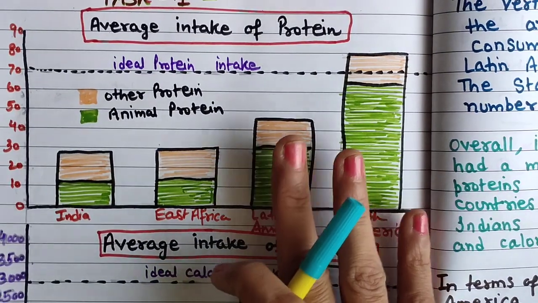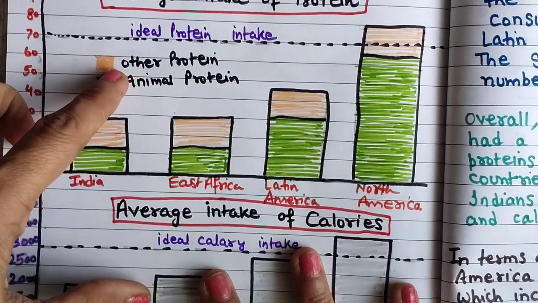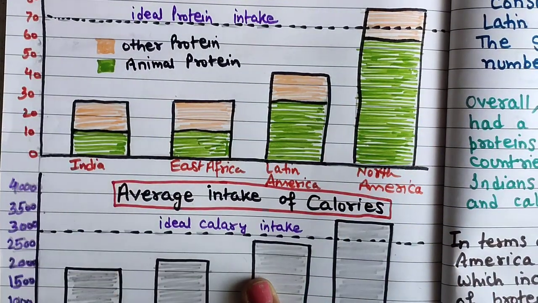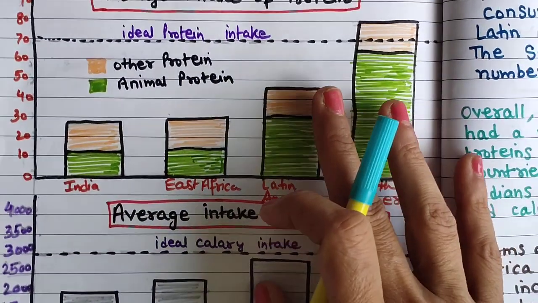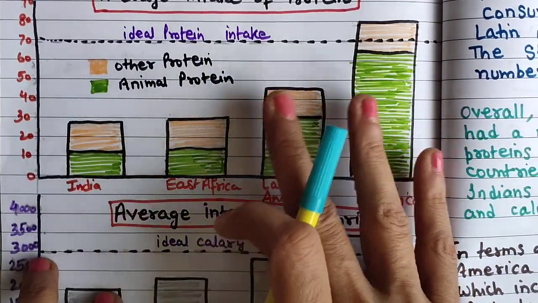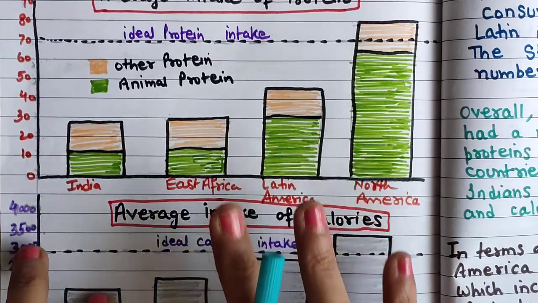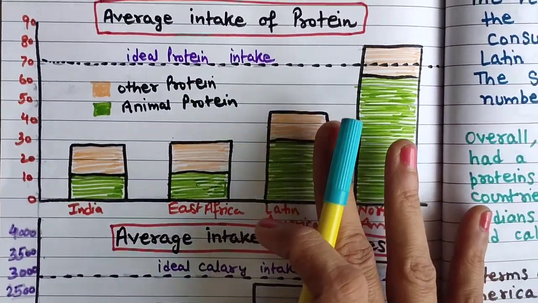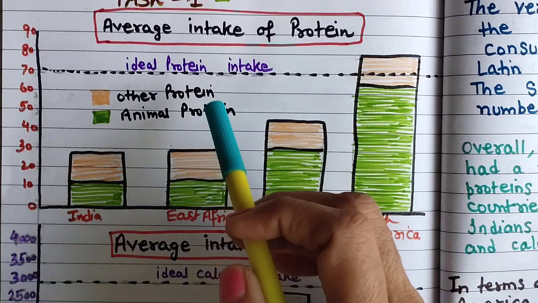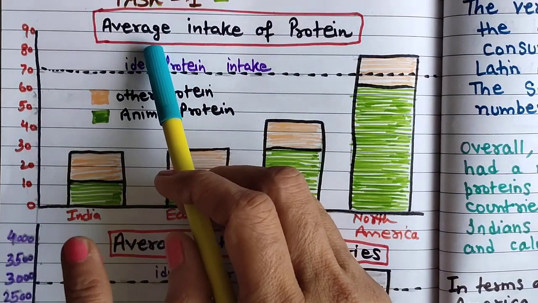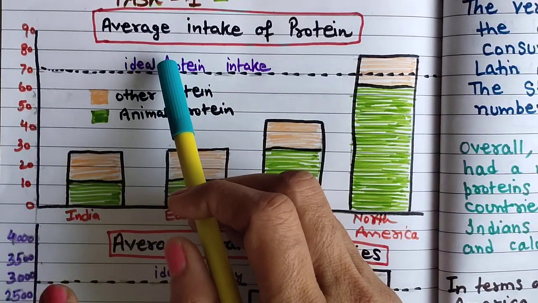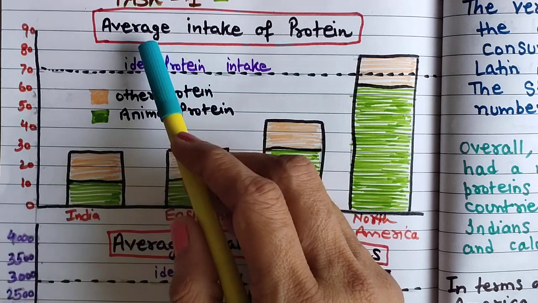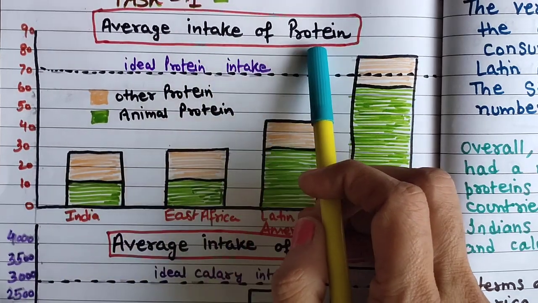Now after getting this question statement, we have been given 2 bar charts. How to read the writing task 1, I will explain to you. So this is my question paper. Now I am going to read the title of the chart, the title of the writing task 1 graph. It is important. So the title is average intake of protein.